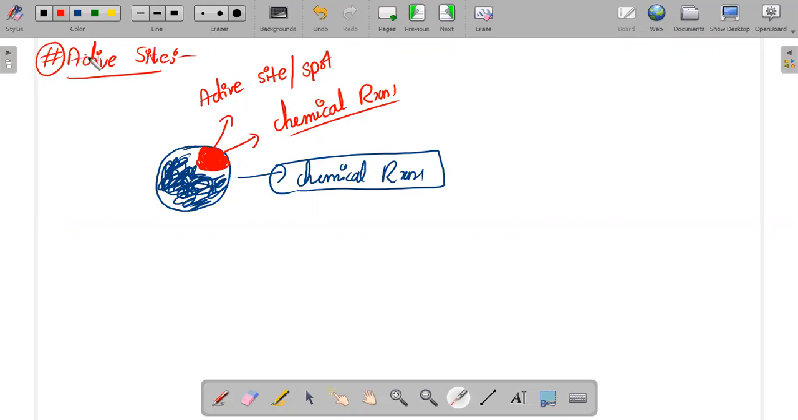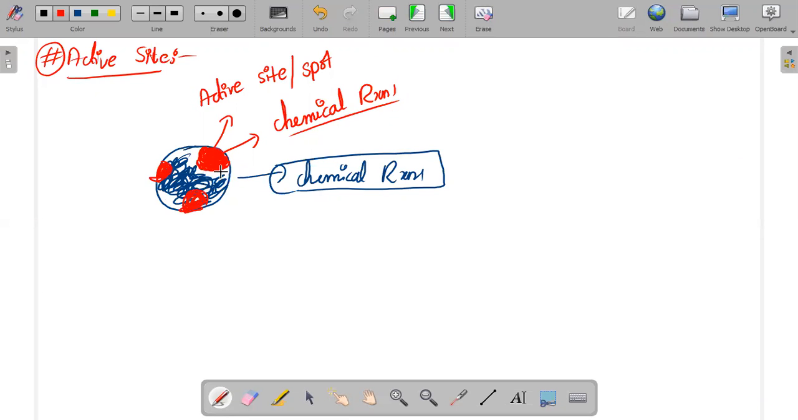What was the question that I asked you? Is there a chance of having multiple active spots or not? The answer is yes, ma. An enzyme might not only have one active spot, an enzyme might even have multiple active spots.